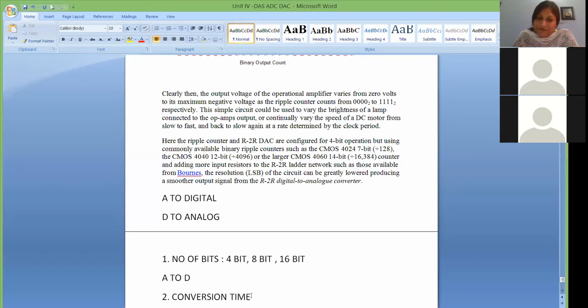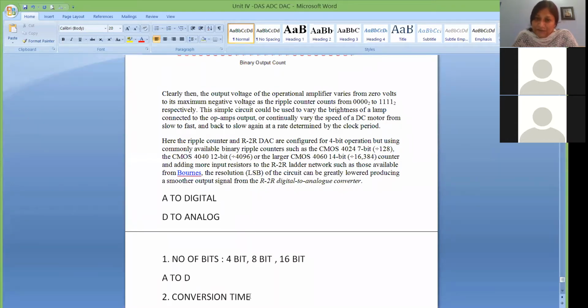If your A to D converter has more conversion time, then what will happen? By the time you are finishing converting your first data into digital, the second analog signal appears at the input, and that will make chaos. It should not happen. Within a stipulated time, before receiving the next data, your first data should be converted properly. Is it clear?